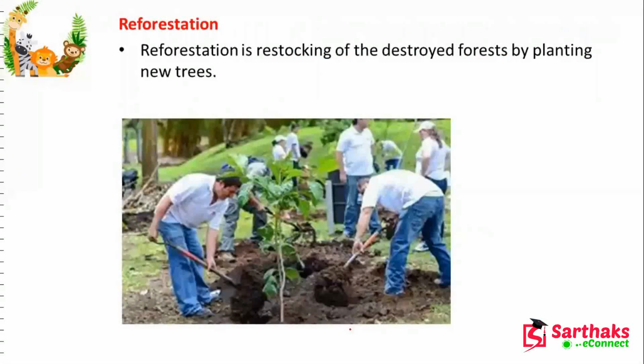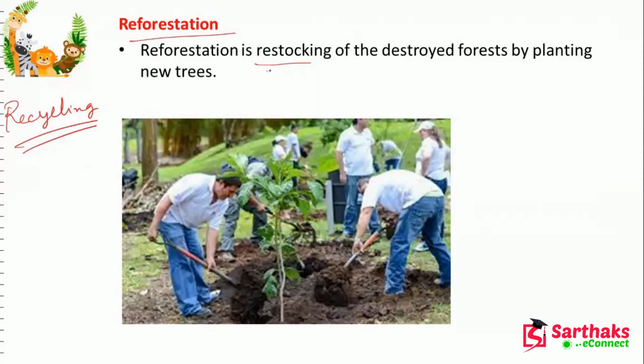Now the reforestation. Okay, so recycling is okay, fine. But another thing is that deforestation, you have already done a lot. So we have to make up for that. So how can we do it? Now reforestation, that is the restocking of the destroyed forest by planting new trees.